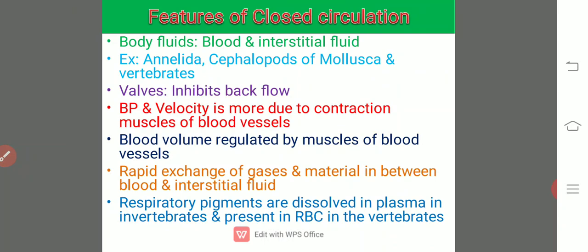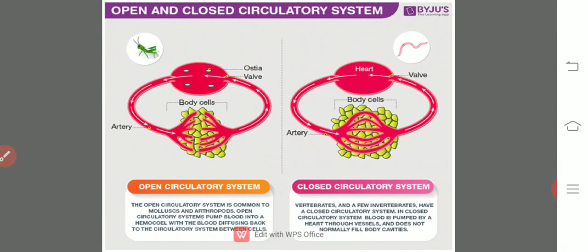Anyhow, if you observe the benefits of the open and closed types of circulatory system, they facilitate something. If an organism like the cockroach has the open type of circulation, the benefit is that, due to less hydrostatic pressure and the lack of blood vessels, it requires less energy for circulation.